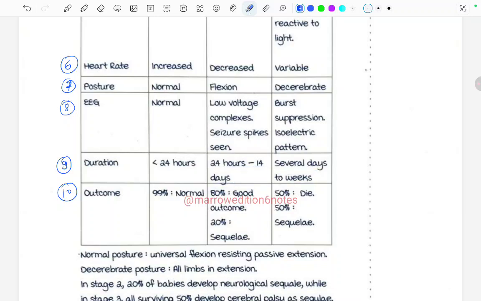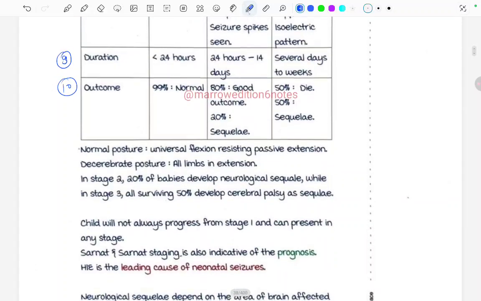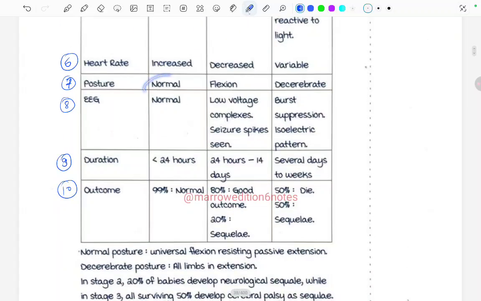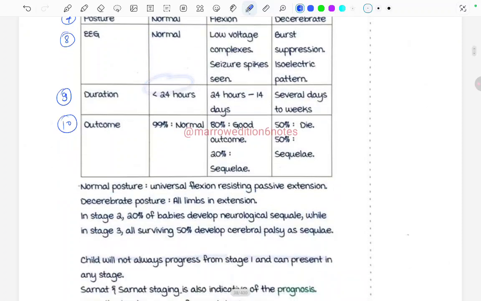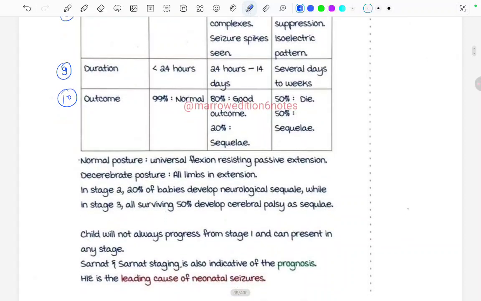Outcome: in first stage HIE, children are 99% normal; in second stage, 80% have a good outcome and 20% will have sequelae; and in third stage, 50% die and 50% will have sequelae. So what is the normal posture that we saw here? Normal posture is the universal flexion resisting passive extension. Okay, this is the normal posture of a baby.